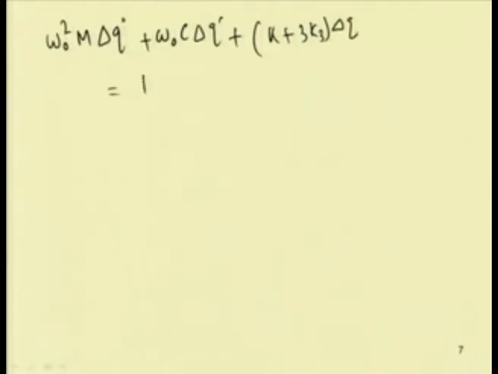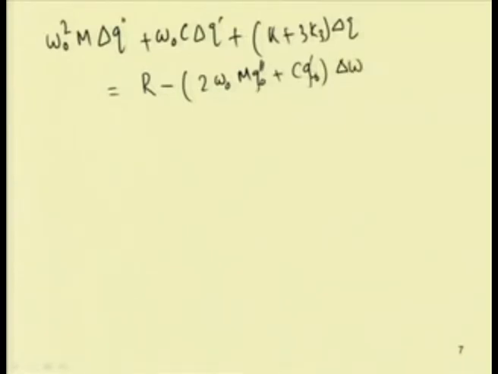This will be equal to some residue minus (2 omega 0 m q j 0 double dash plus c q j 0 dash) into delta omega.